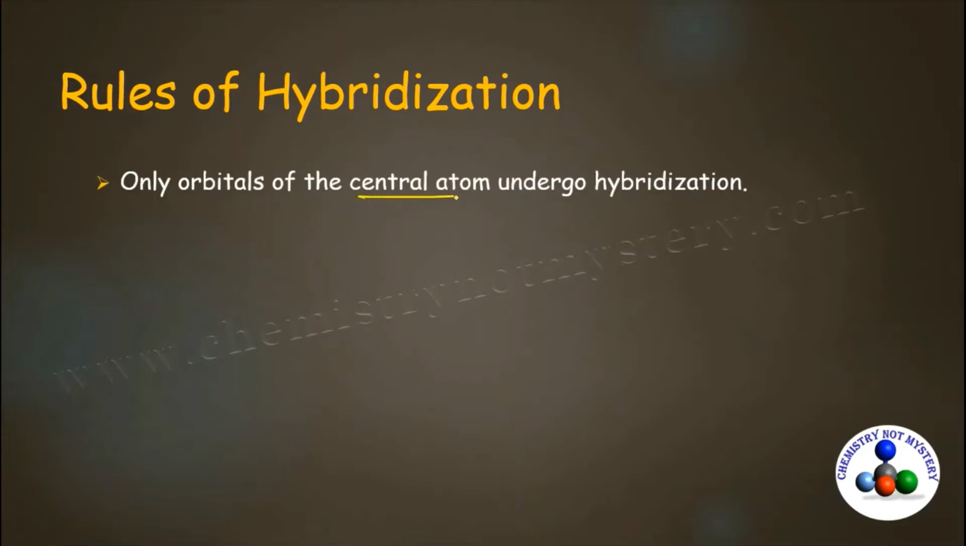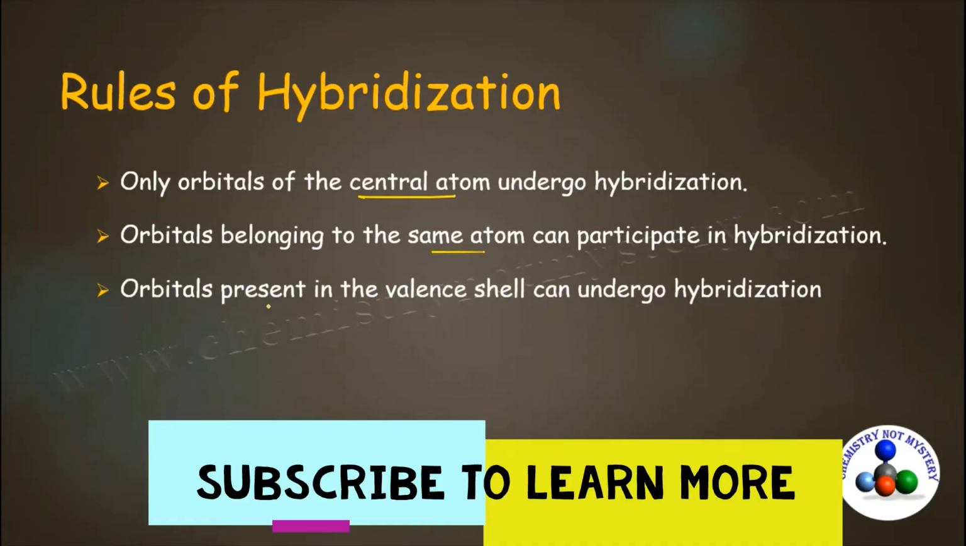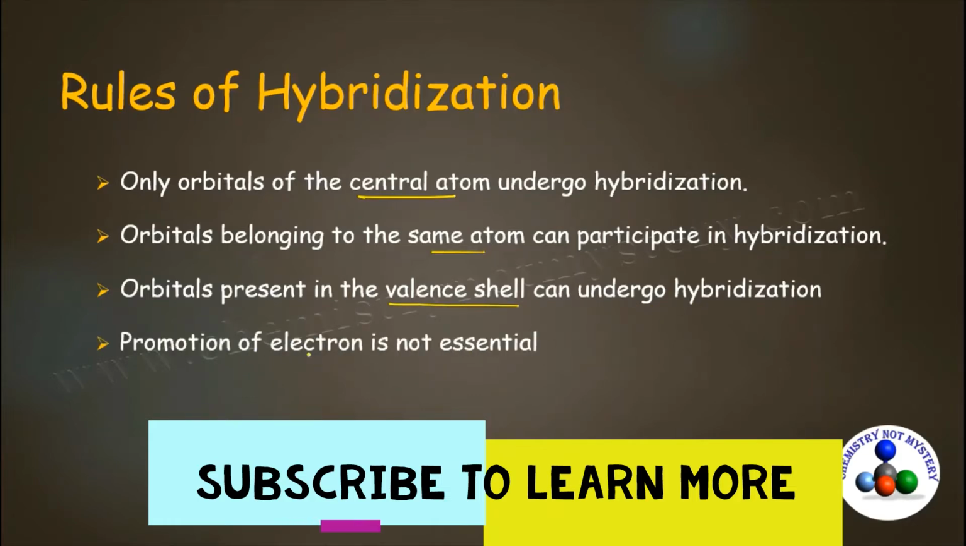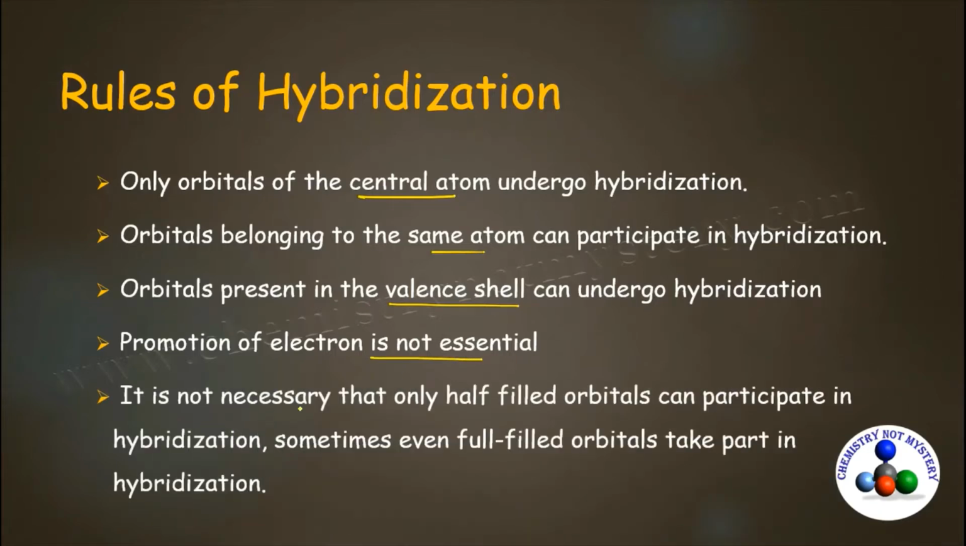Orbitals of central atom only can participate in the hybridization. Orbitals belonging to the same atom can participate in the hybridization. Orbitals present in the valence shell can undergo hybridization. Motion of electron is not essential. It is not necessary that only half-filled orbitals can participate. Sometimes even full-filled orbitals also can participate in the hybridization.